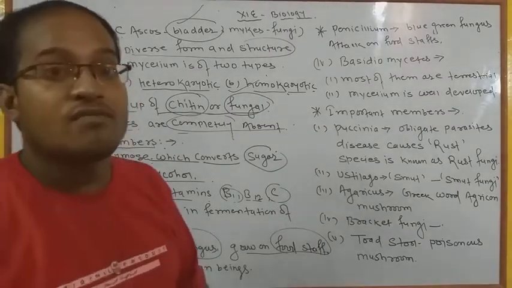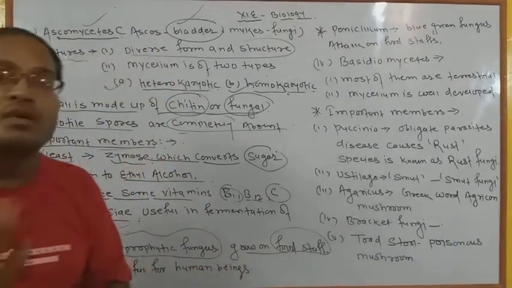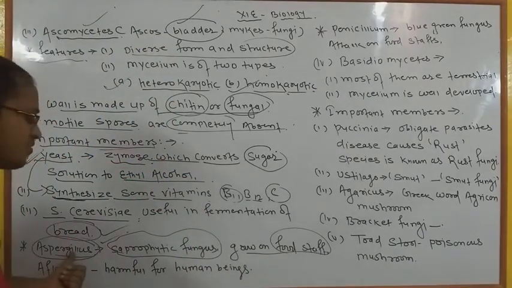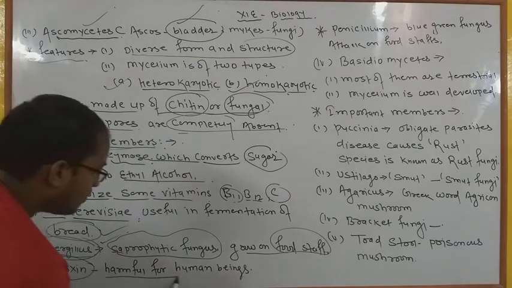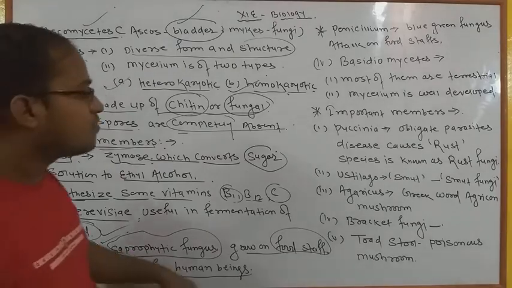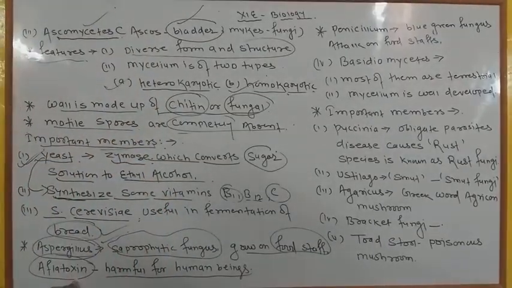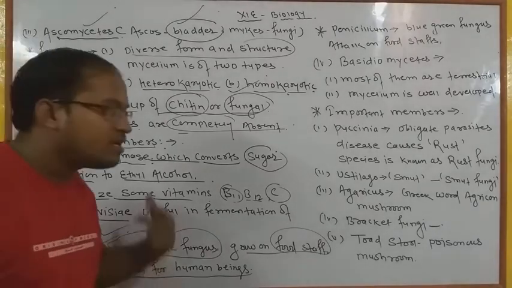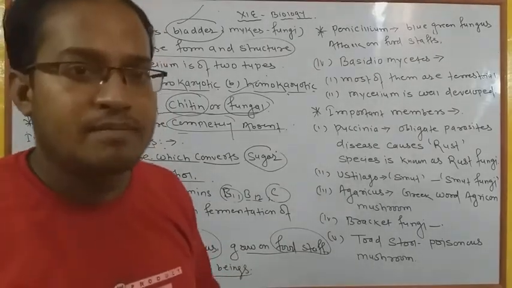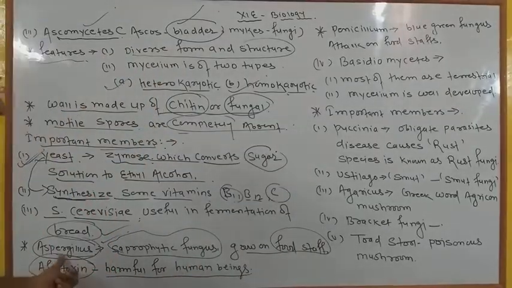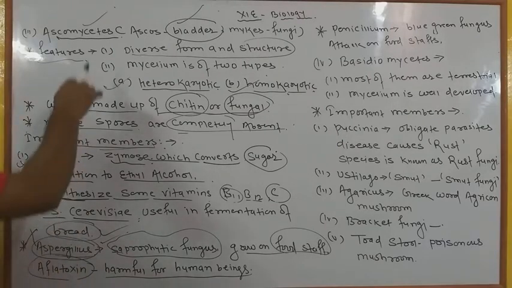We know that several types of fungus also spoil our food materials. They also spoil our food material, so it is very harmful for human beings. Why? Because they produce aflatoxin, which is very harmful for human beings and also harmful for small microbes and small organisms, because it also creates a special type of enzyme which can affect the internal parts of human beings when they eat foodstuff like pickles, jellies, jams, etc. Okay, so it is not a very important part. It is a very harmful part for human beings and it is also a group of Ascomycetes.